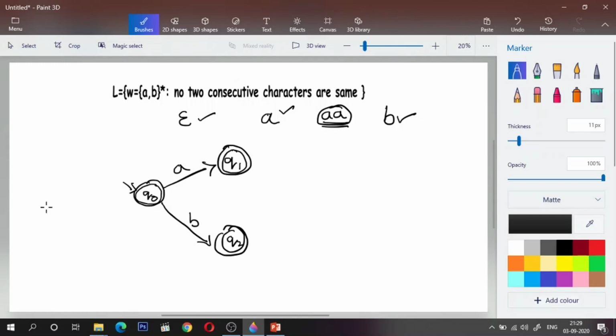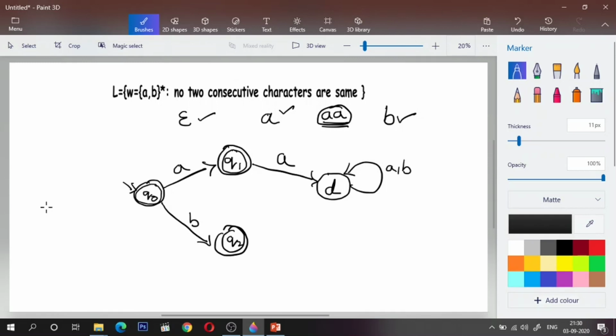Now in Q1, if I encounter more A's, what should I do? Can I remain in Q1? No, that will again create a problem, as we have seen with respect to Q0. Of course I should reject it, right? So if I encounter more A, I should go to state D, and since I have already encountered two consecutive A's, any further input in D should be rejected. So if I get further A or B, it will be rejected.